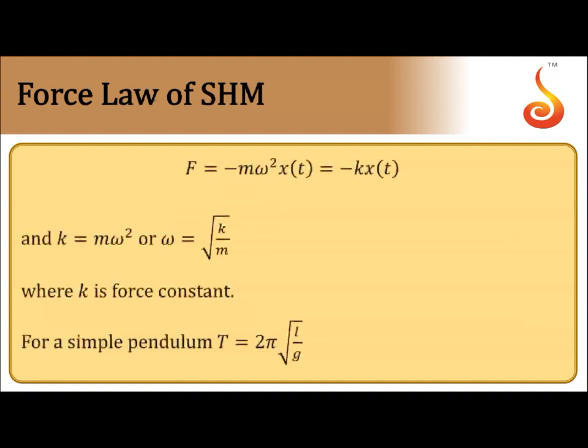Then the force law in simple harmonic motion. So F = −mω²x, or −k x(t). So ω = √(k/m), which we had reduced earlier. So the time period will be equal to 2π√(L/g) for a simple pendulum. So these constants turn out to be L by g.